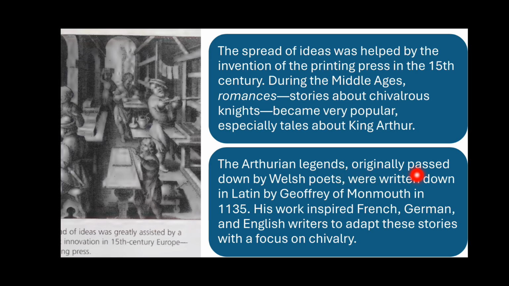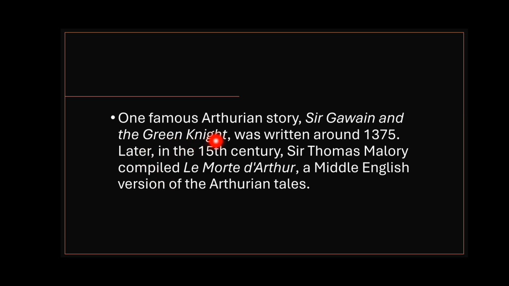The Arthurian legends, originally passed down by the Welsh poets, were written down in Latin by Geoffrey of Monmouth in 1135. His work inspired French, German, and English writers to adopt these stories with a focus on chivalry. One famous Arthurian story, Sir Gawain and the Green Knight, was written around 1375. Later in the 15th century, Sir Thomas Malory compiled Le Morte d'Arthur, one of the Middle English versions of the Arthurian tales.